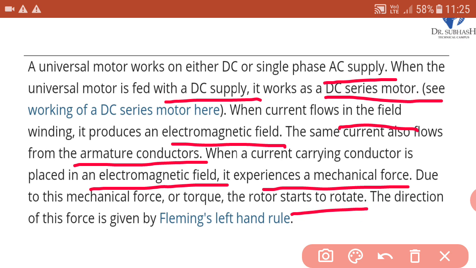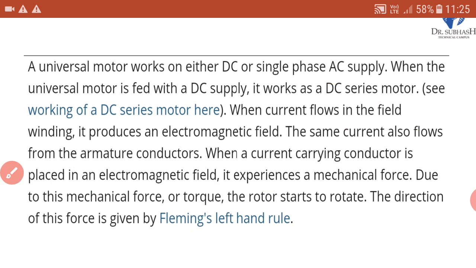The direction of this force is given by Fleming's left hand rule. So in which direction it will rotate is given by Fleming's left hand rule. So, this is the operation or working.